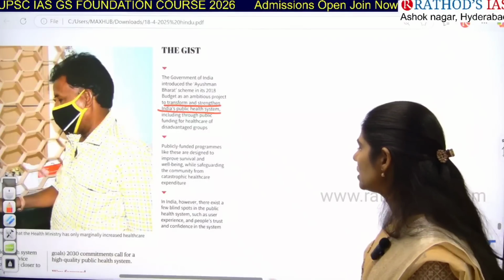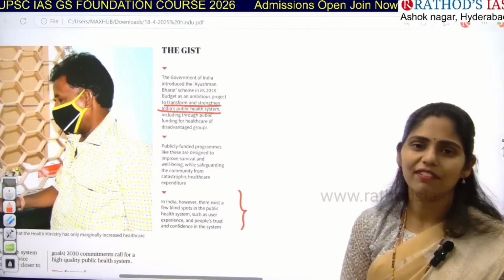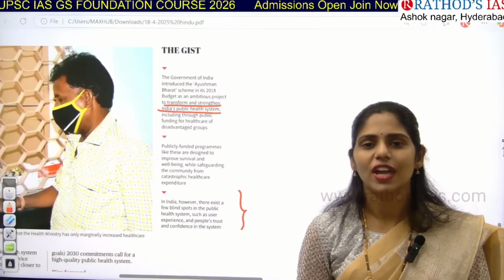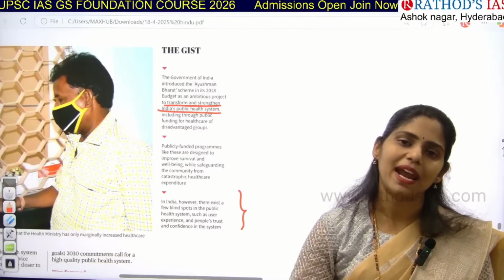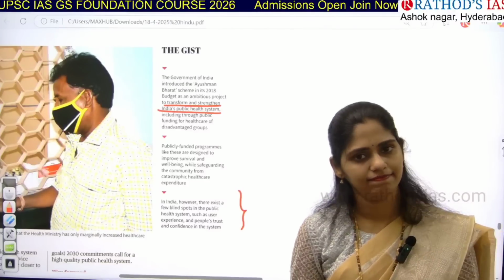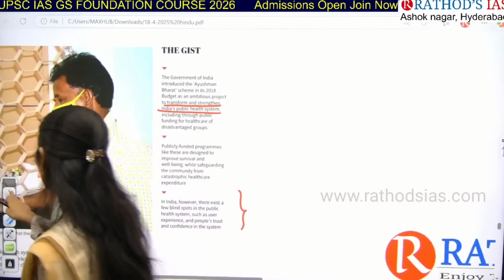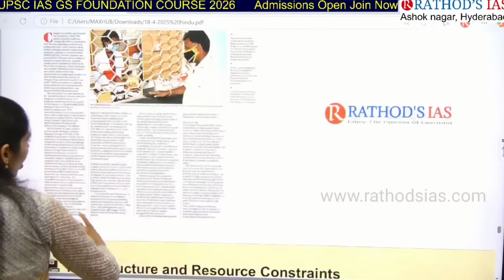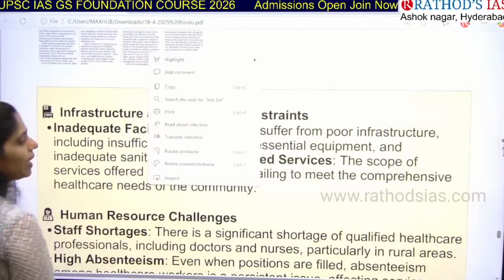So in primary healthcare centers, what are the problems we have? Do we have infrastructure? Do we have proper facilities? Do we have at least a proper, available medical practitioner there? And do we get medicines, everything on time? No. So these are the problems, right? So here you have to make a note of the problems that we have in our primary healthcare